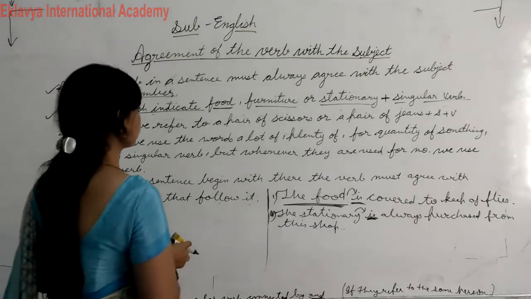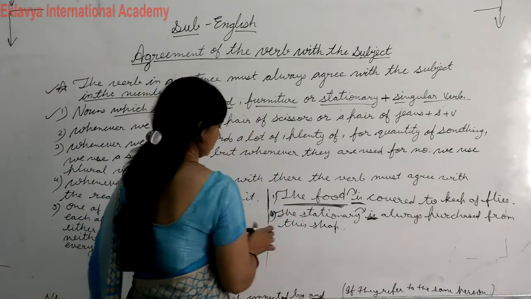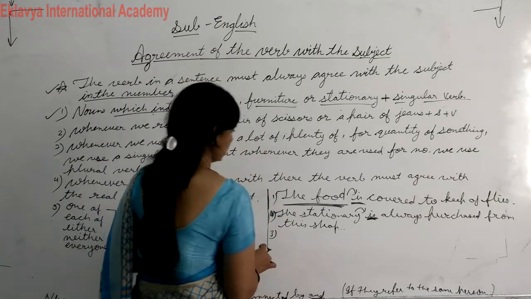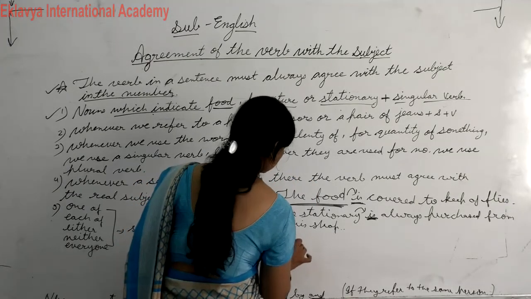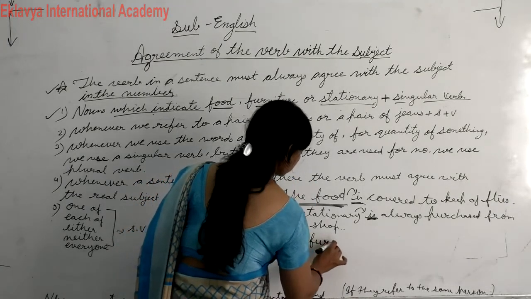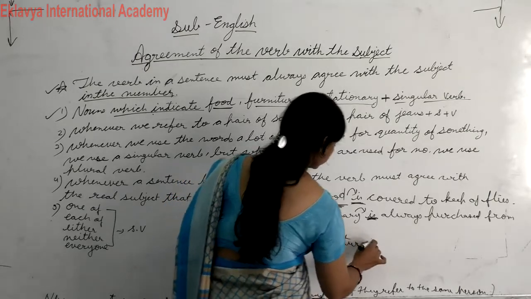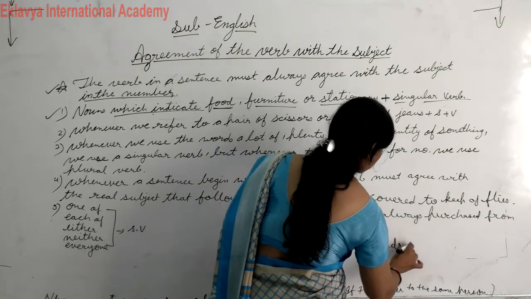Okay students, furniture also. The furniture needs repair.